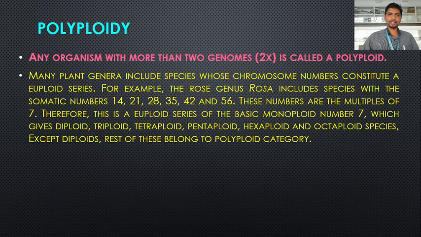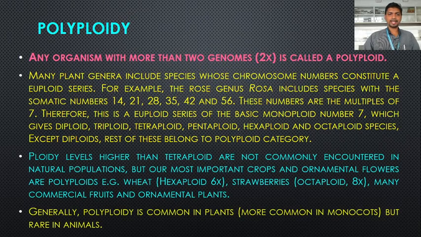So 7 into 3 means it possesses 3 sets of chromosomes. These are more than 2 sets of chromosomes or 2 genomes. So from 21 to 56, that is triploid, tetraploid, pentaploid, hexaploid and octaploid species, these belong to the polyploid category.